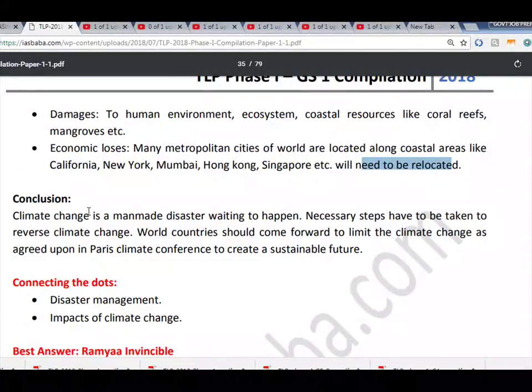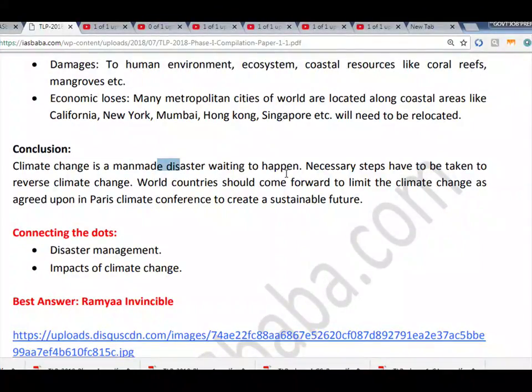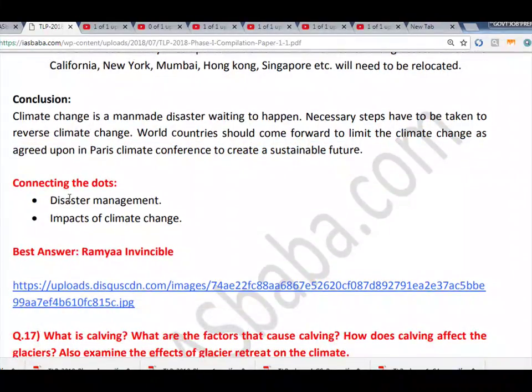Conclusion: climate change is a man-made disaster waiting to happen. Necessary steps have to be taken to reverse climate change. World countries should come forward to limit climate change as agreed upon in the Paris Climate Conference to create a sustainable future. Connecting the dots: disaster management. Impacts of climate